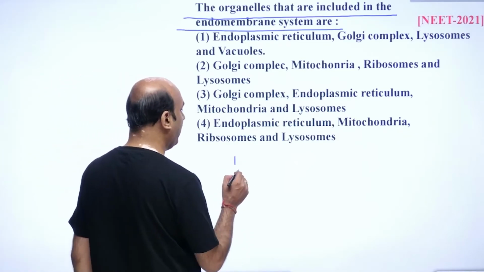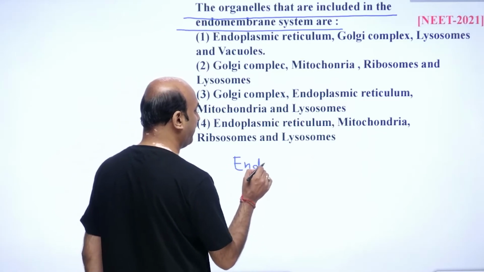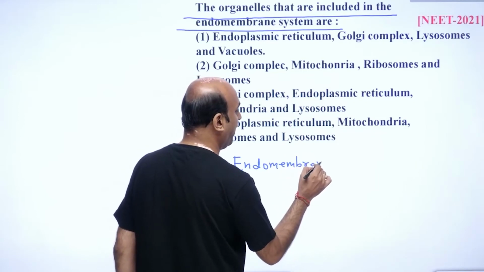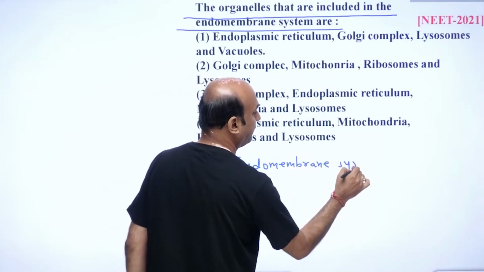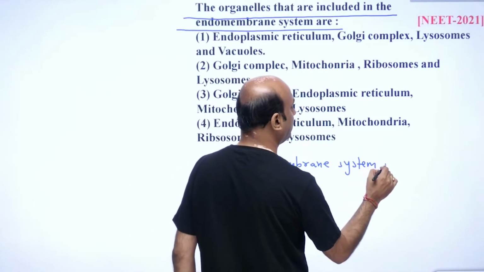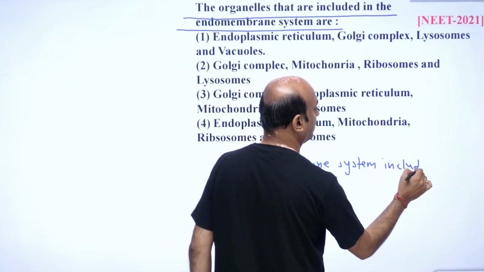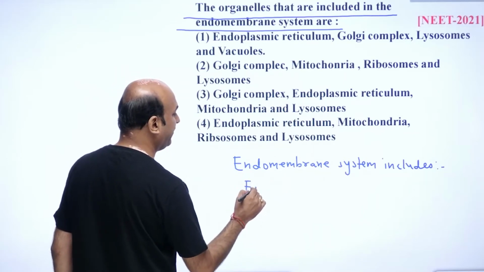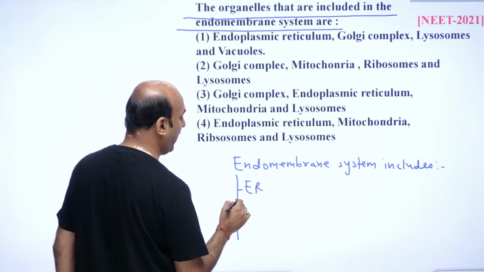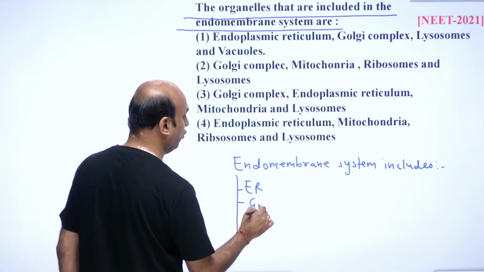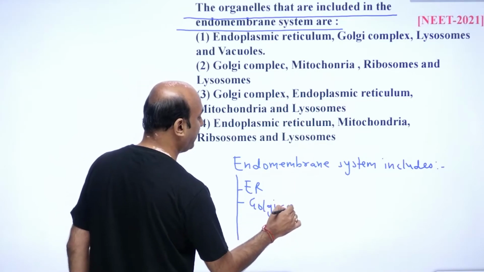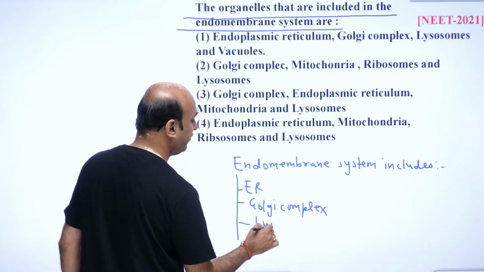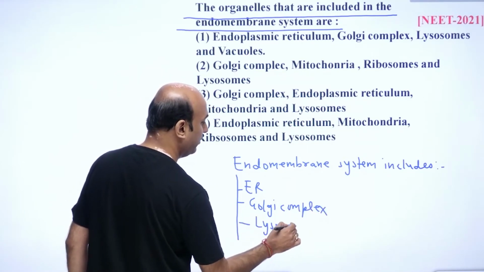Now students, here we are talking about the endomembrane system. The endomembrane system should include endoplasmic reticulum, that is ER, the Golgi complex, lysosomes, and vacuoles.